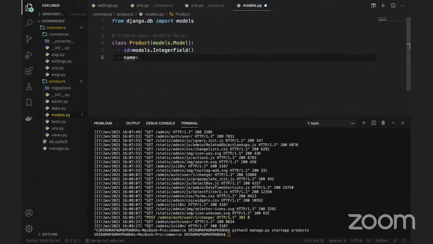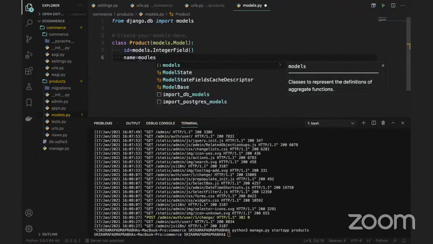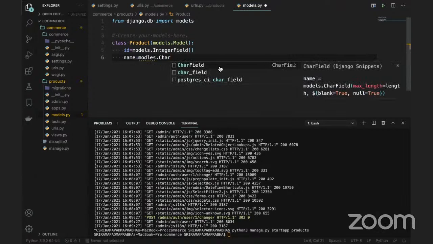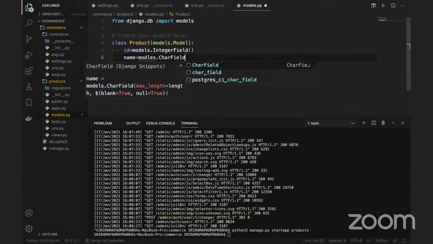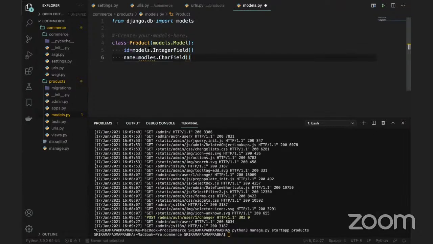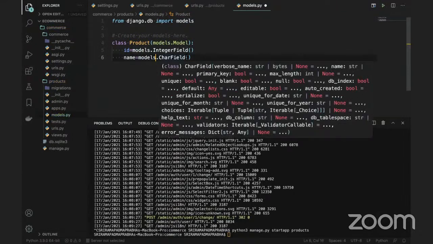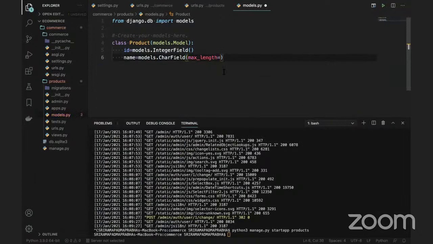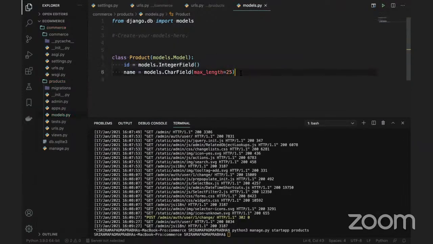I will use name is equal to models.CharField. These are the field names which we can write to create the models. And inside this we need to mention the maximum length here. I can say the product name should not be more than 25 characters. This is how I can write.